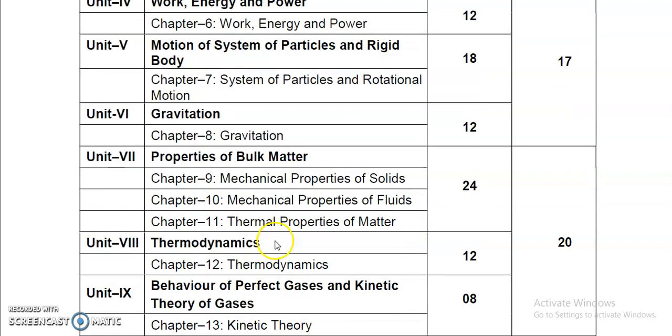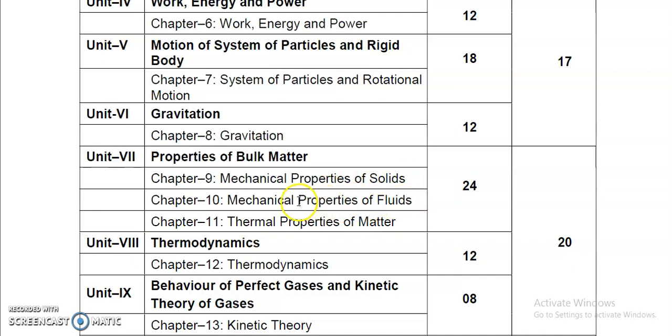In this particular chapter we will study about the plasticity of solids, how a solid can be said to be an elastic solid, what are elastomers, how the bridges are constructed so that they can bear a huge amount of load on them, all these things. Chapter number 10. You can see in unit 7 there are 3 chapters, chapter number 9, chapter number 10, chapter number 11. Chapter number 10 is all about fluids, the property of fluids. So this chapter is solid mechanics and this chapter is fluid mechanics actually.